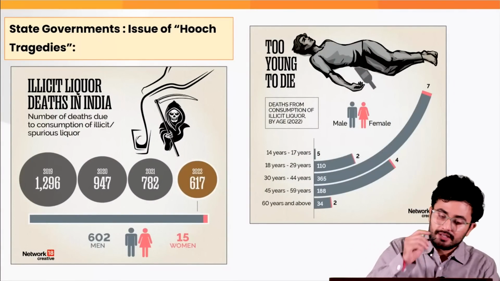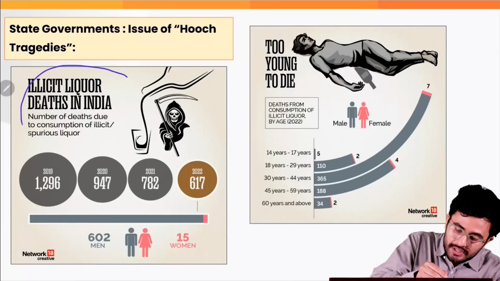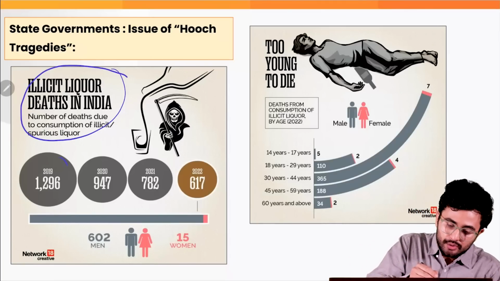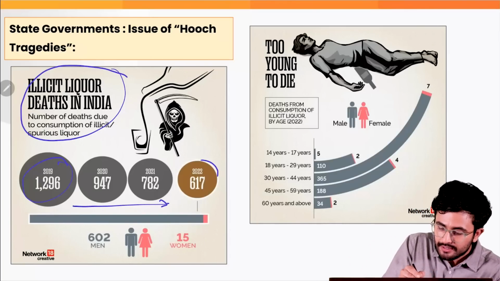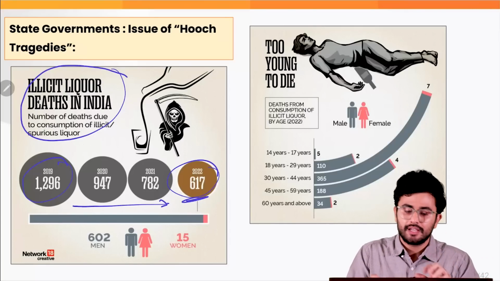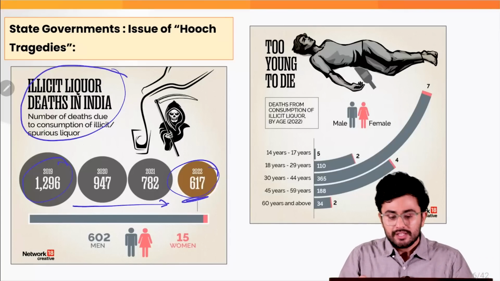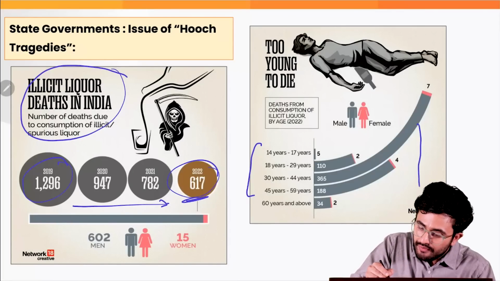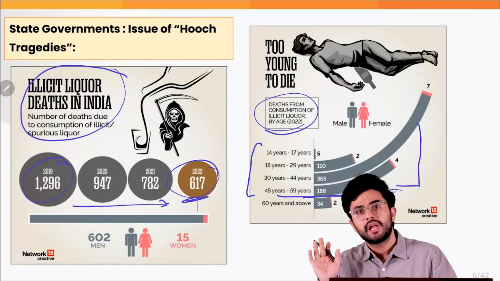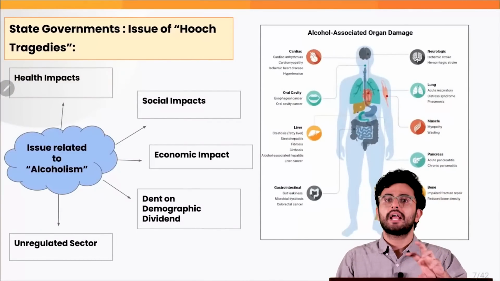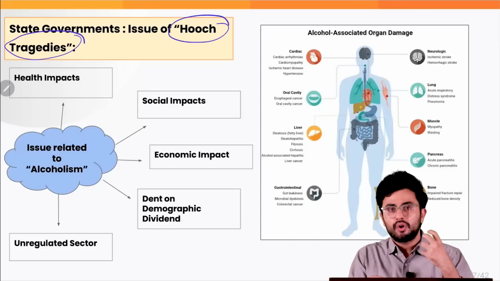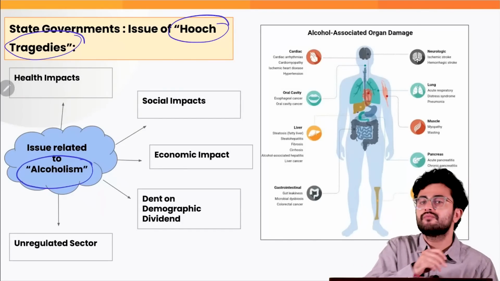Now, is this hooch tragedy a serious issue? Just look at the deaths caused in our country because of the consumption of illicit liquor. Just look at the number in 2019. Even though the number has declined over the years, reaching 617 in 2022, even then this is a very significant number. Just look at the young demographic dividend which our country is losing because of the consumption of this illicit liquor. There are various issues which prevail along with these hooch tragedies, which are caused because of the issue of alcoholism which persists.